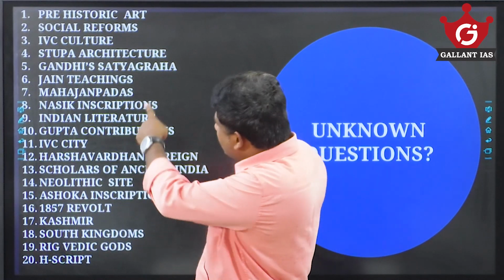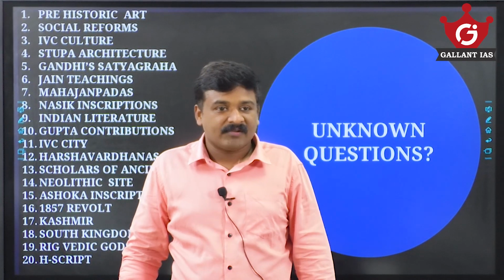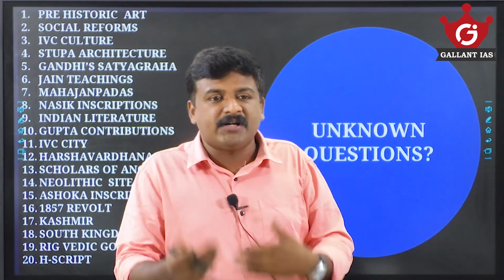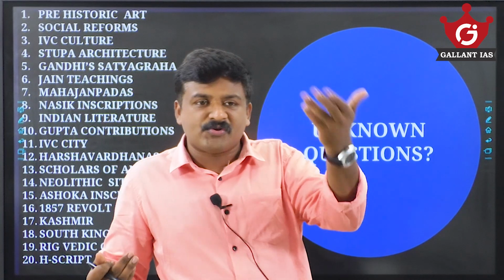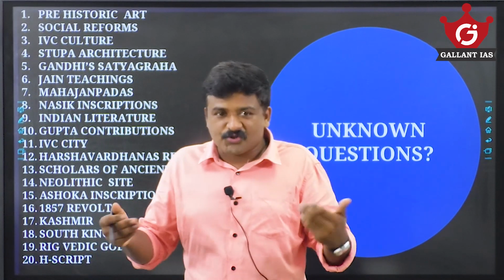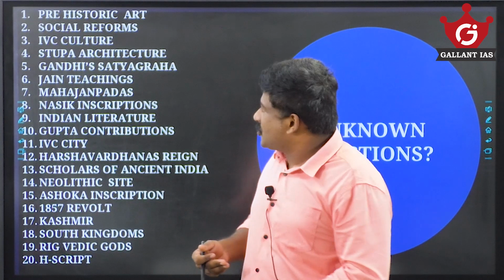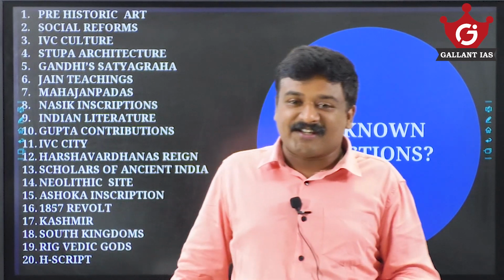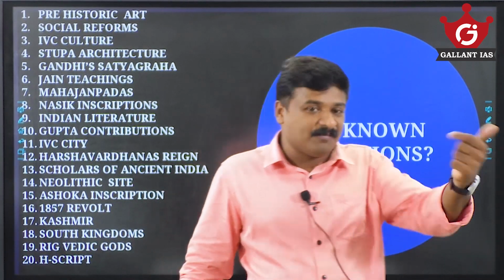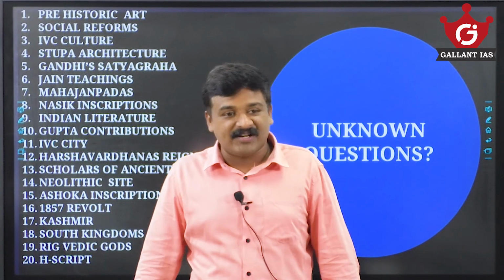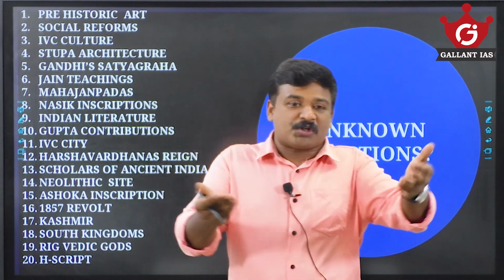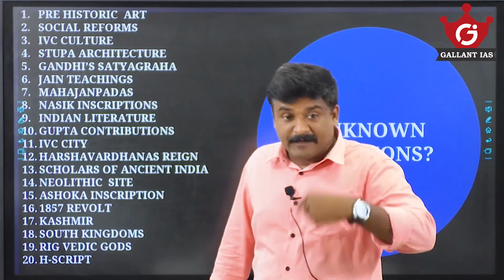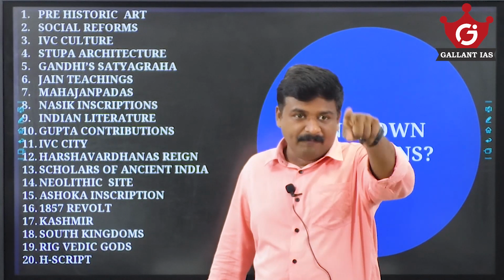The third question was from IVC culture, Indus Valley civilization, another blockbuster module from ancient India. Repeatedly UPSC asked questions. Recently there was a question on Dholavira, a UNESCO heritage site. Then Stupa architecture, pillar architecture, Chaitya architecture, Vihara architecture, rock-cut architecture, temple architecture, Indo-Islamic architecture. That art and architecture portion from ancient, medieval, modern is again very crucial for your prelims examination. Repeatedly UPSC frequently asked questions from that area.